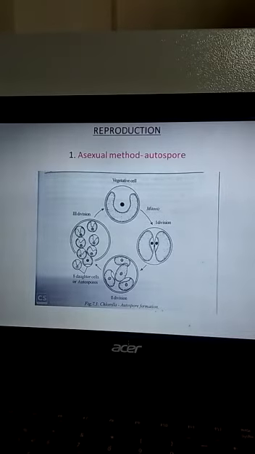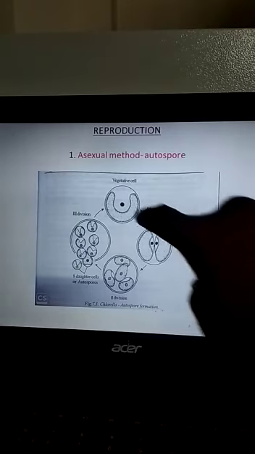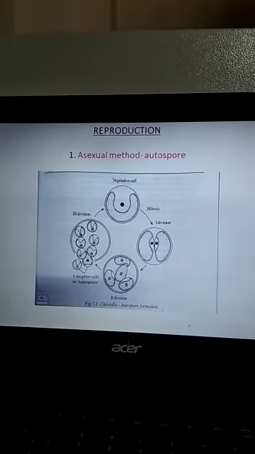Autospores are a kind of aplanospore that resemble the parent cell in their shape and structure. The Chlorella cell is haploid.